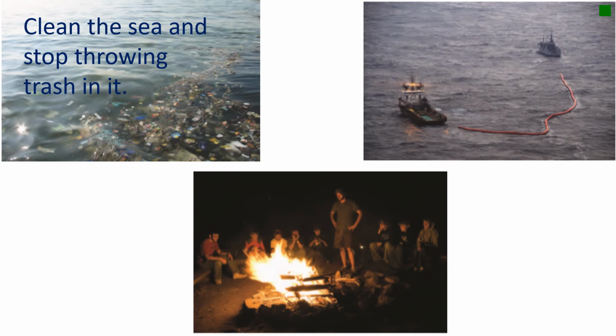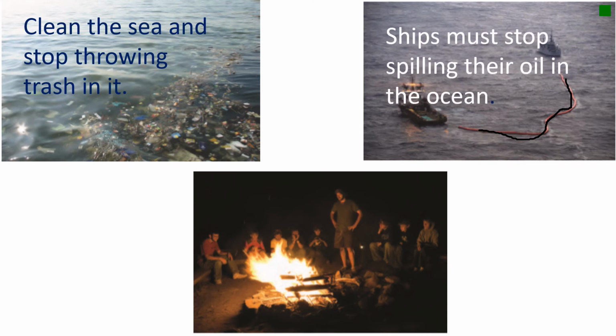In the next picture, we see two ships and the oil between them, which means these ships are spilling their oils in the water. And the solution here is they have to stop spilling the oil in the oceans or in the sea.